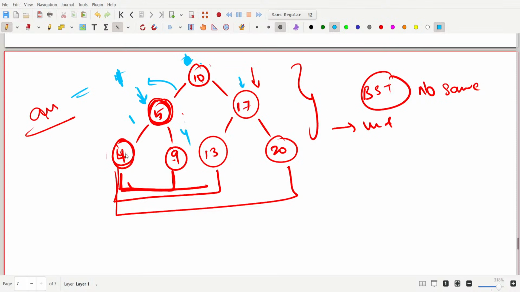Another thing is, we need not check 5 and 17, 5 and 13, 5 and 20, right? Because it will definitely increase our absolute difference, because it has to go from 10 to 17, 10 to 20, 10 to 7, 10 to 13.